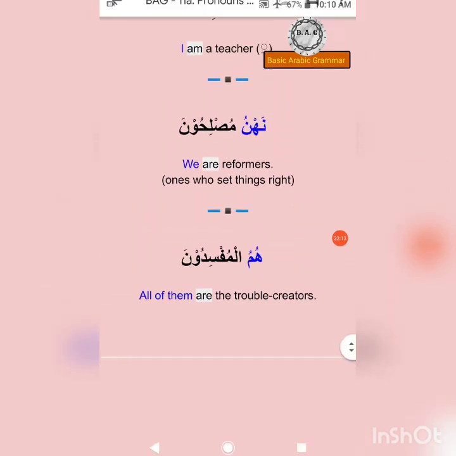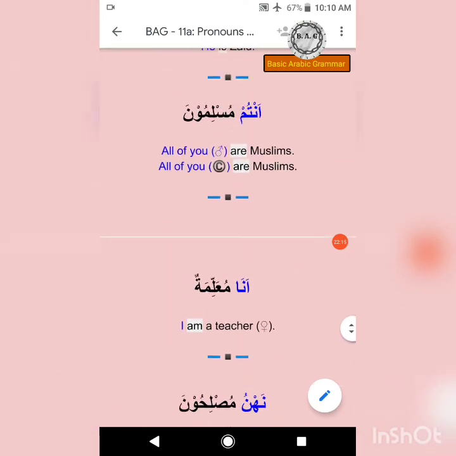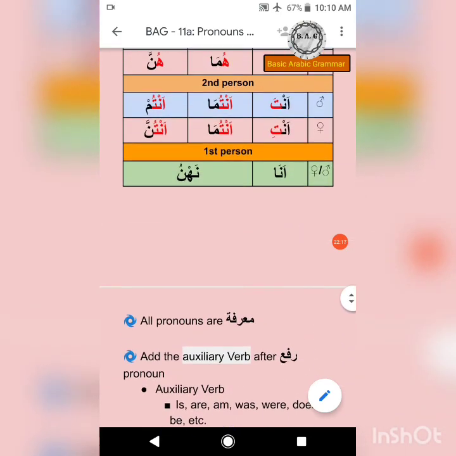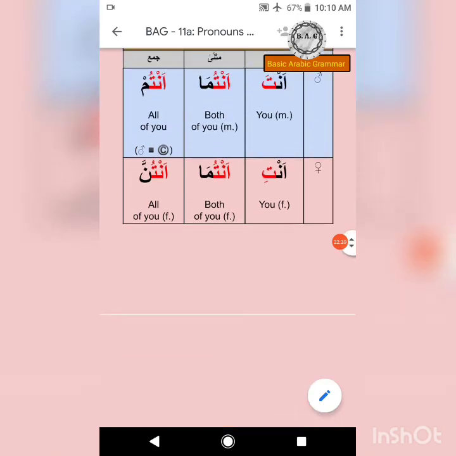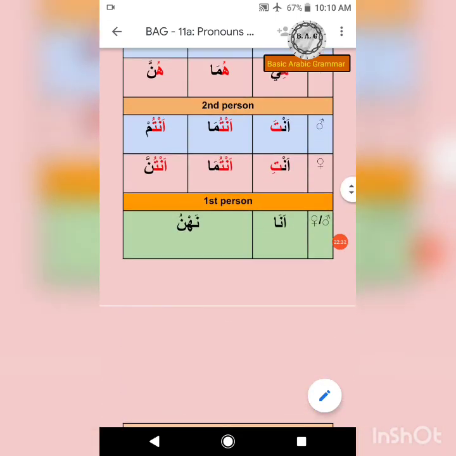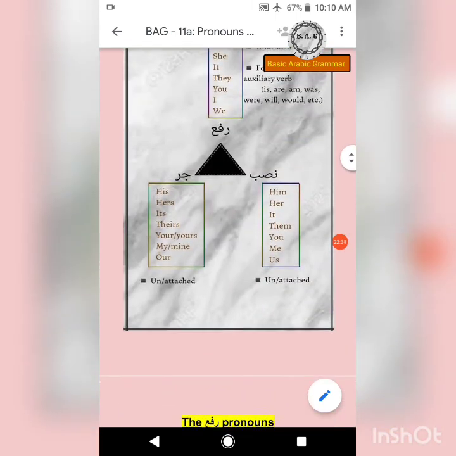So this was our last example. I hope that you understood it, and you'll need to practice this chart a couple of times. Once you do that, inshallah, you'll get fluent, and inshallah, you will memorize it. So, in the next lesson, inshallah, we are going to cover the nasab jar kind of pronouns in Arabic.